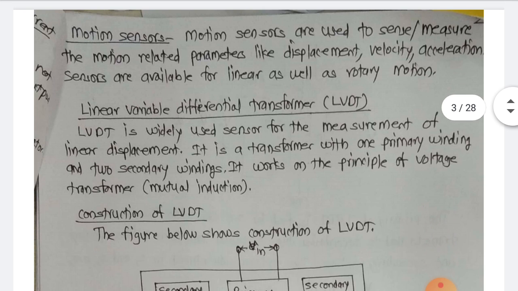Next is the motion sensors. Motion, you know what is motion, like displacement, velocity, acceleration. So what are motion sensors? They are used to sense or measure the motion related parameters like displacement, velocity, acceleration sensors, which are available in the linear as well as rotary motion.